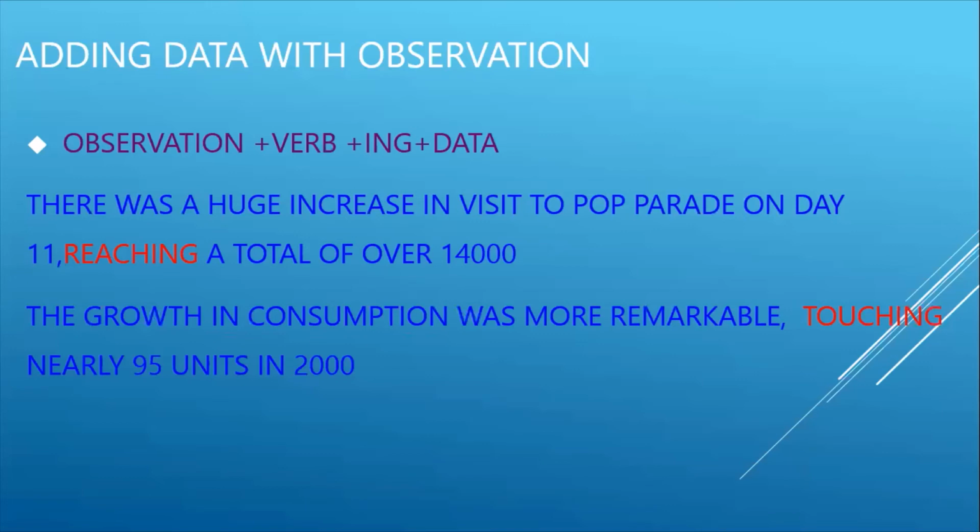First we need to give the observation, then we need to use verb plus ing, then we need to add the data to it. Another example: the growth in consumption was more remarkable. That is our observation. Then we need to add verb plus ing plus data. Here we have added another verb, like touching nearly 95 units.